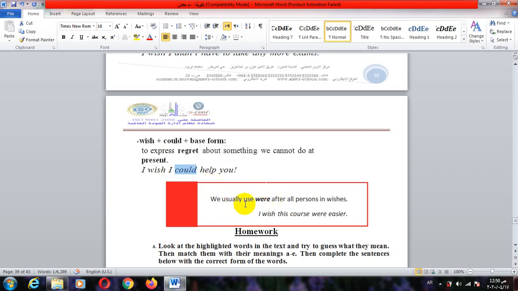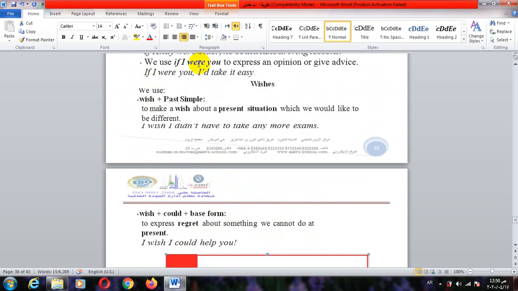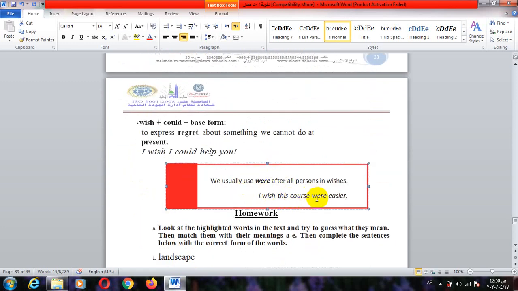So we usually use were after all persons in wishes. I wish this course were easier. Notice this: I wish this course. I don't say the course is singular, so I can use was. No, in this rule, like the rule in the past simple with if, if I were you, also here wish is followed by were if I use the past simple. If I want to use the past simple of the verb to be, I don't use was but I use were. Okay. I hope you understand our lesson today.